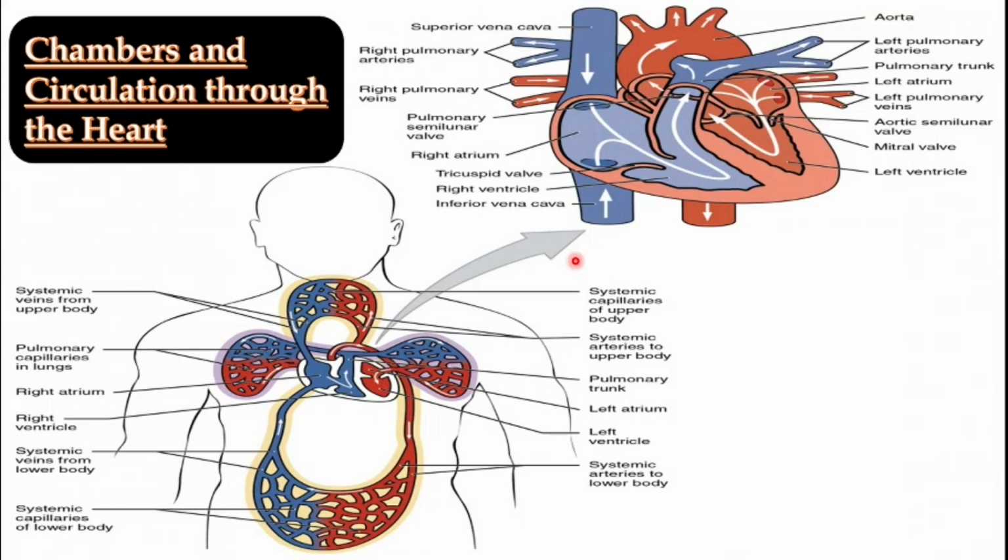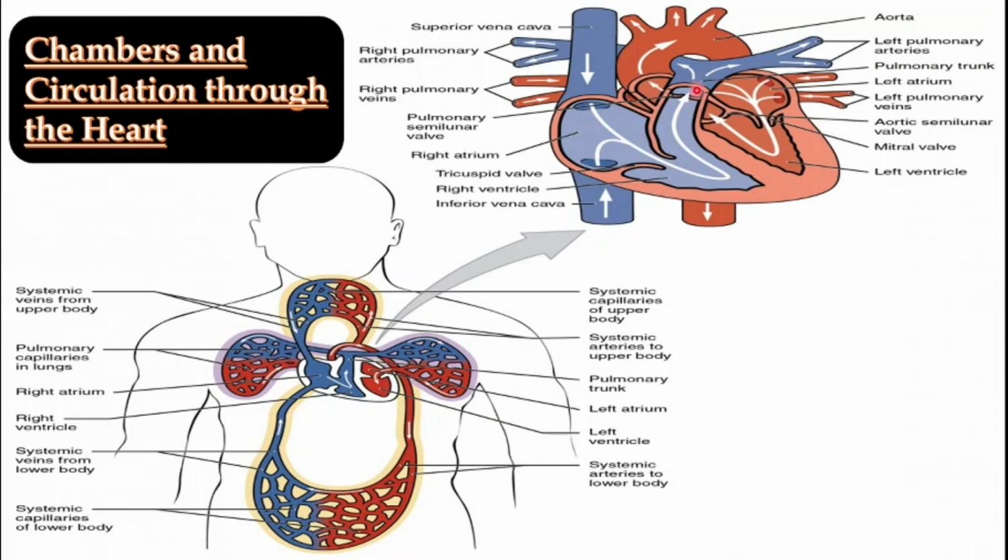So the deoxygenated blood comes into the heart by the inferior vena cava and the superior vena cava, and the blood comes into the right atria. And then from the right atria, this deoxygenated blood goes into the right ventricle, and from the right ventricle it goes into the pulmonary trunk.